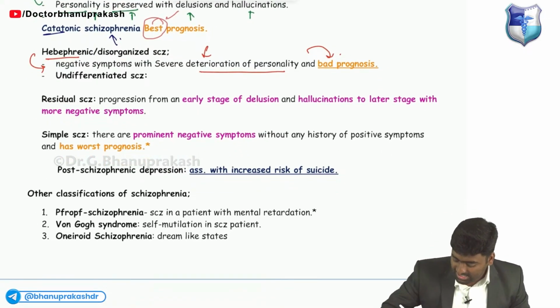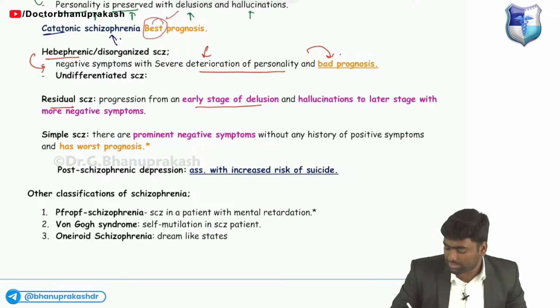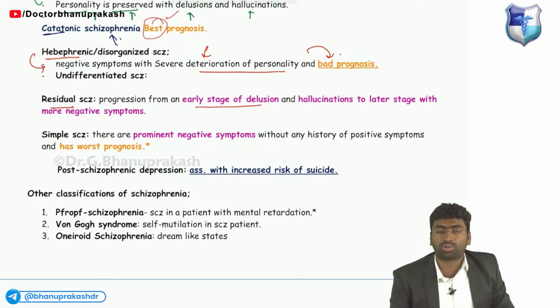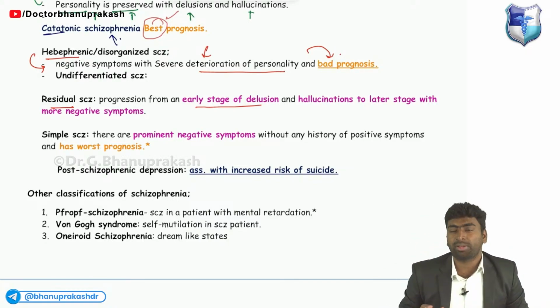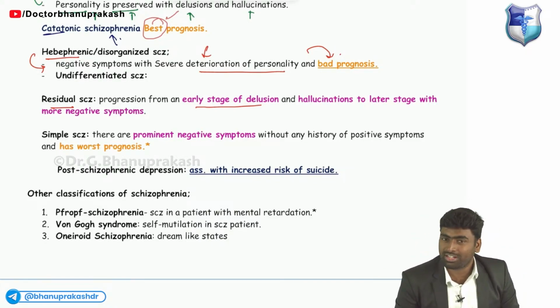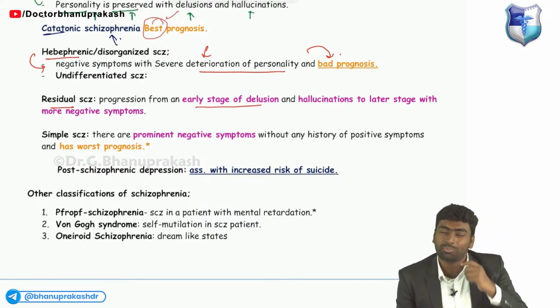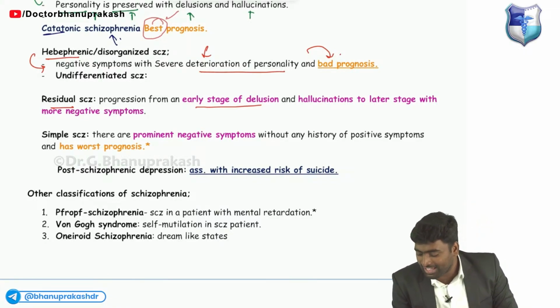Remember, and next it is the residual one. Okay, from an early stage of depression to the latest stage with more negative symptoms. मतलब early में जो भी positive symptoms, for example hallucination हो गया, delusion हो गया, वो पहले बहुत अच्छा, जैसे in every part of relationship everything looks very much beautiful. ठीक है, तुम हंस रहे हो, बहुत अच्छा लग रहा है, ठीक है ना, तो then तुम रो रही हो, मतलब ये भी बहुत अच्छा लग रहा है. Then later on you will feel the change.